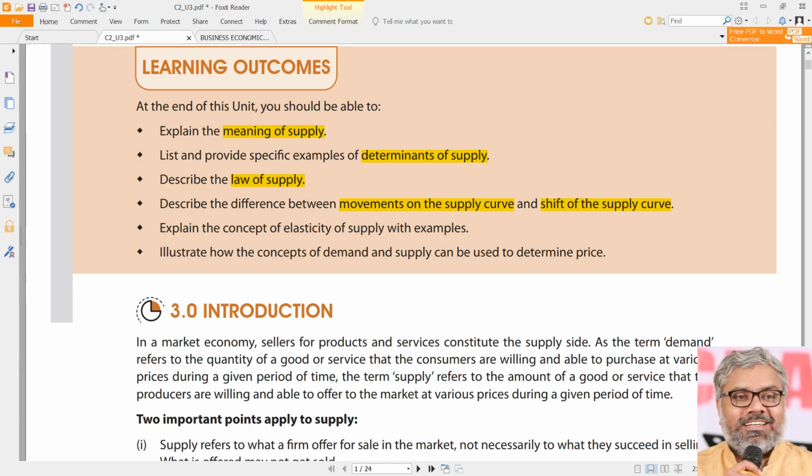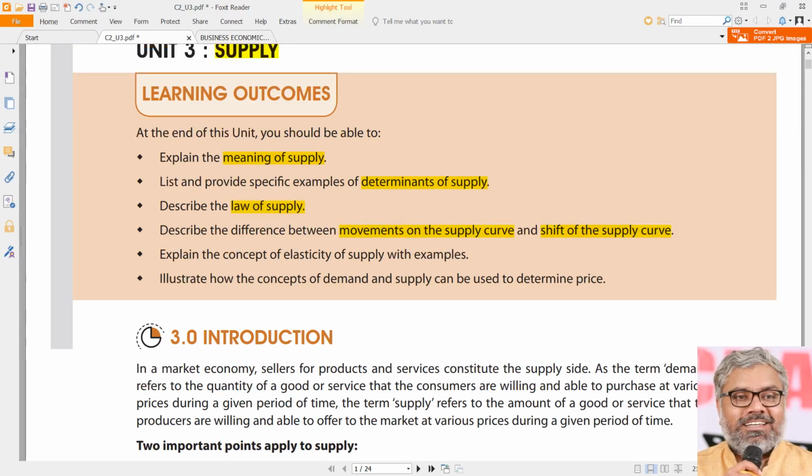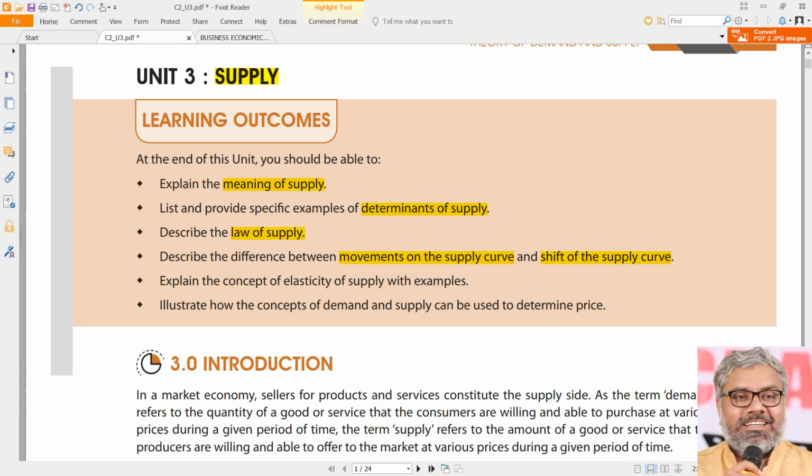Earlier we discussed movements on the demand curve and shift of the demand curve. Now we need to extend it to another concept of movements on the supply curve and shift of the supply curve. The core aspects we discussed in demand and supply will be the same, but only point is these are mirror images of what demand talks about.